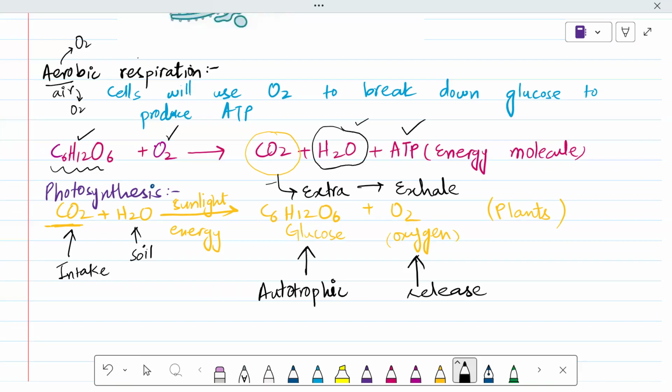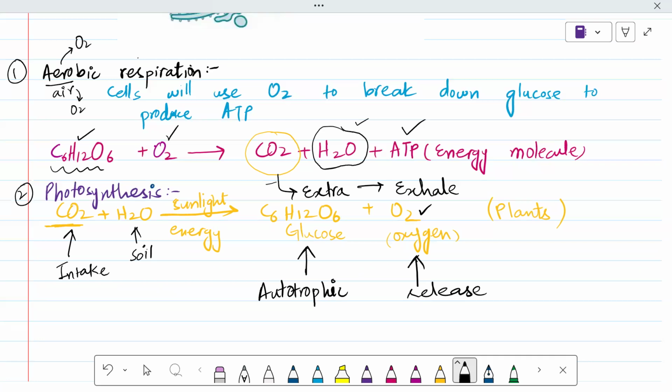We will inhale it, and this oxygen is also needed for plants to do aerobic respiration. In plants there are two processes occurring: aerobic respiration as well as photosynthesis. But in our body there is just aerobic respiration. So they are using this oxygen for their own aerobic respiration process, as well as they will release extra oxygen for what purpose? For us.